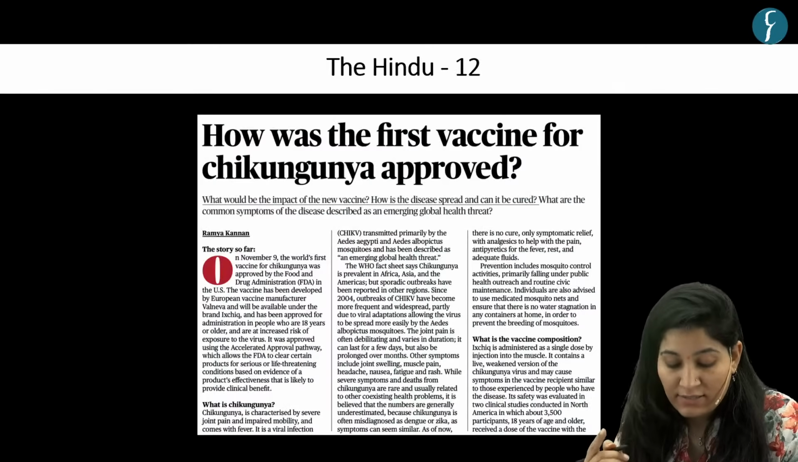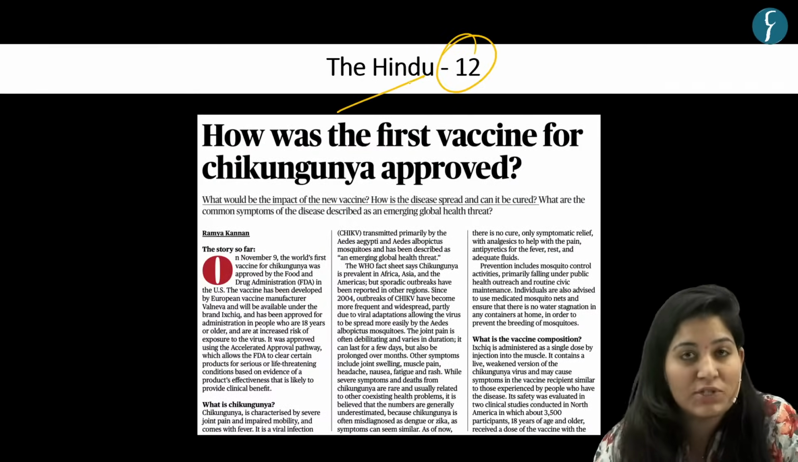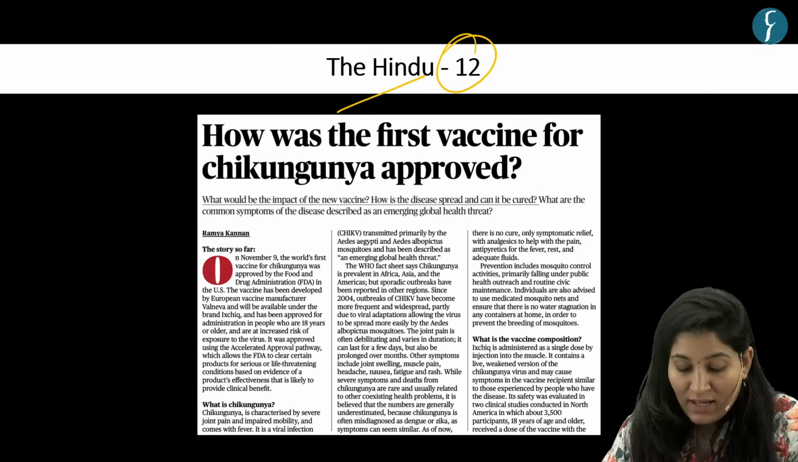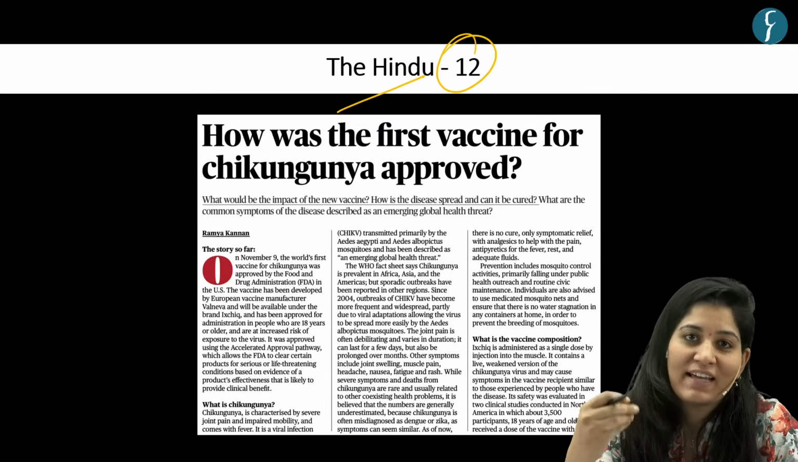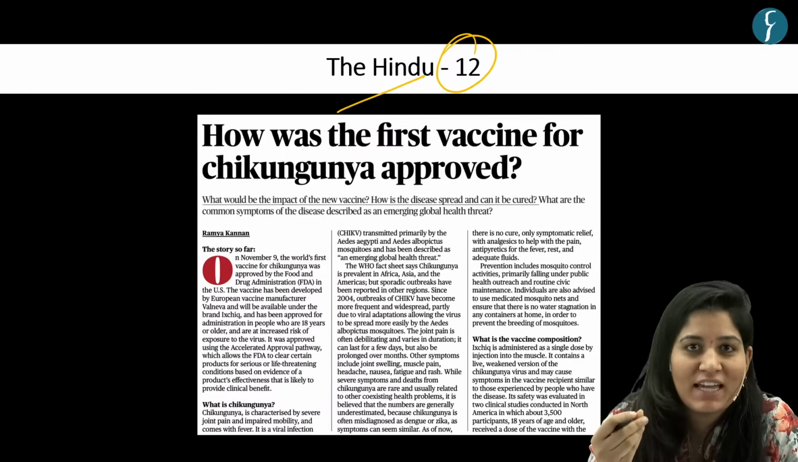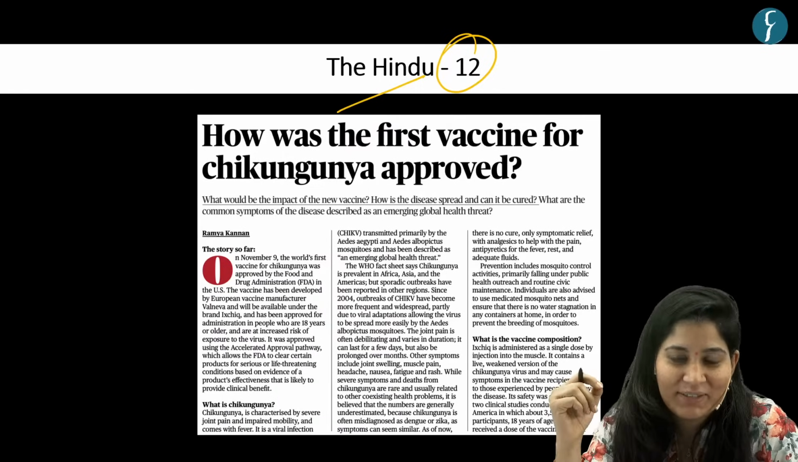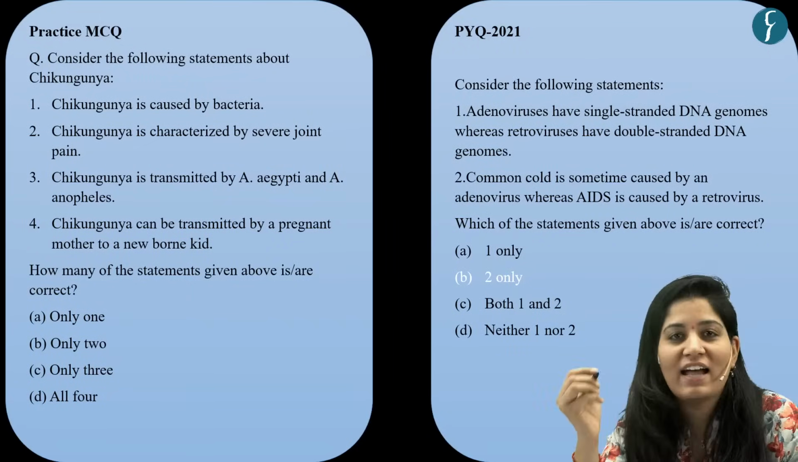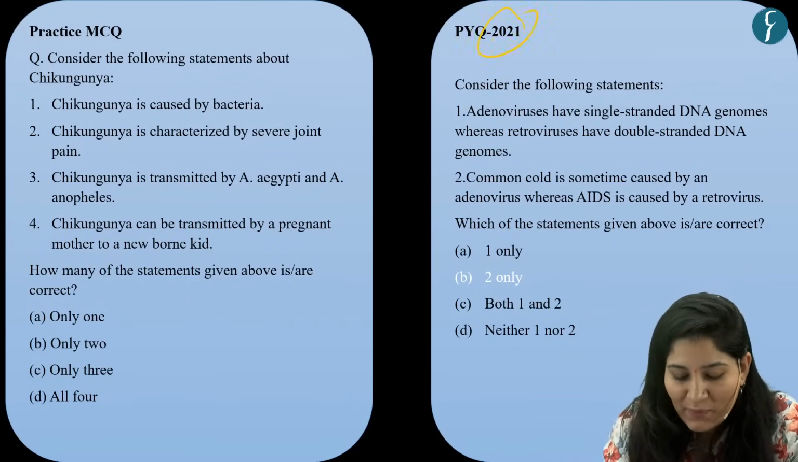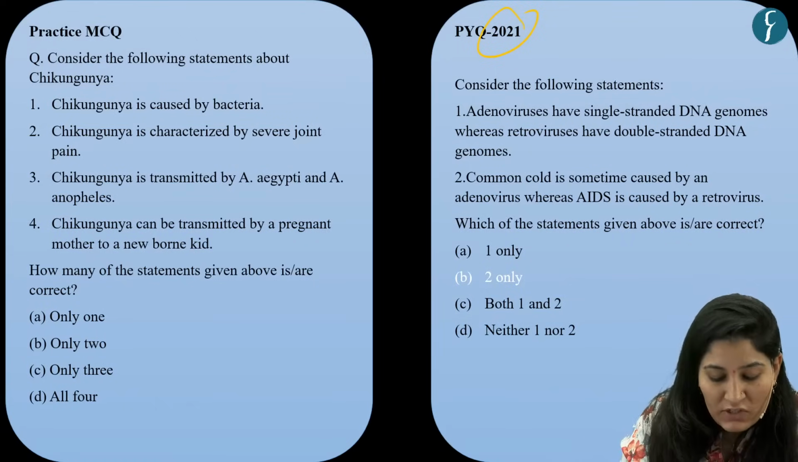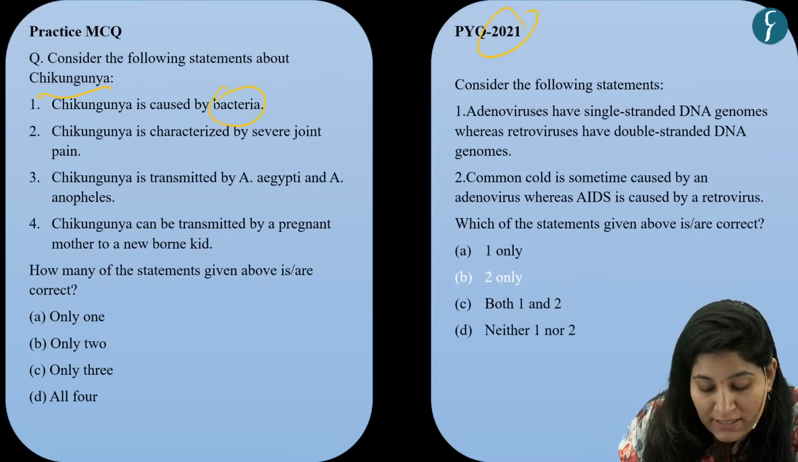Now let's come to the next question, which is based on a news article which appeared on page number 12 in the Hindu newspaper. Now, this article is based on the news that recently the US FDA approved the first Chikungunya vaccine in the year 2023. Okay. And UPSC has been asking questions on various diseases like AIDS. They asked in 2021. So here we have taken a practice question on Chikungunya. So the first is, Chikungunya is caused by bacteria.